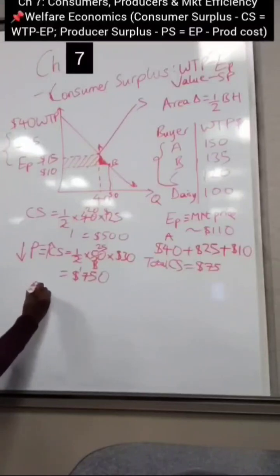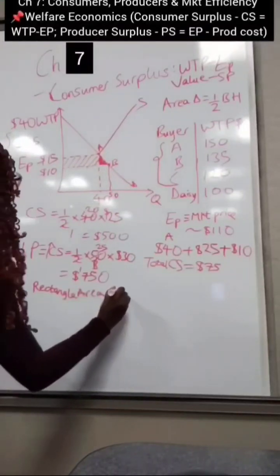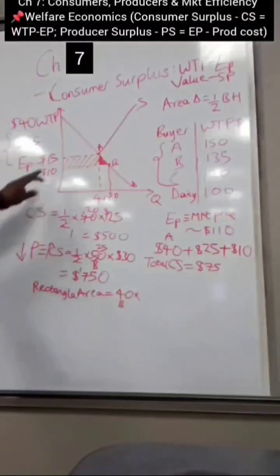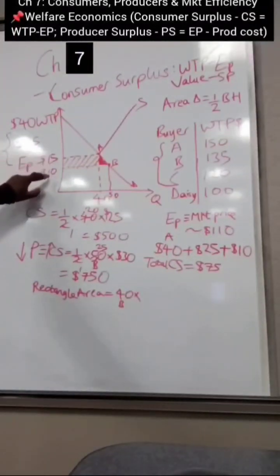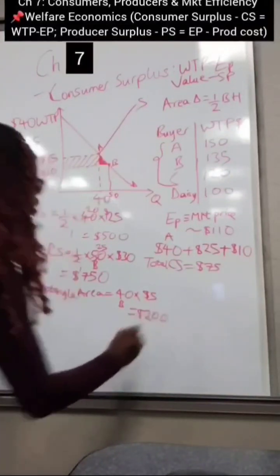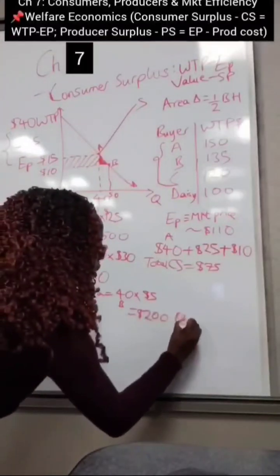So, area of a rectangle. That's going to be 40 for the base, 40 units being demanded, times your height, which is the difference in the price, $15 minus $10, that is $5, okay? So this is $200 that is due to the old buyers in the market.